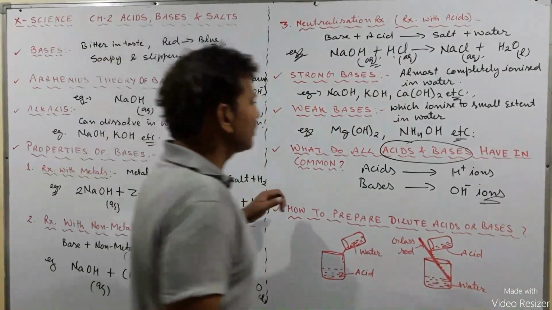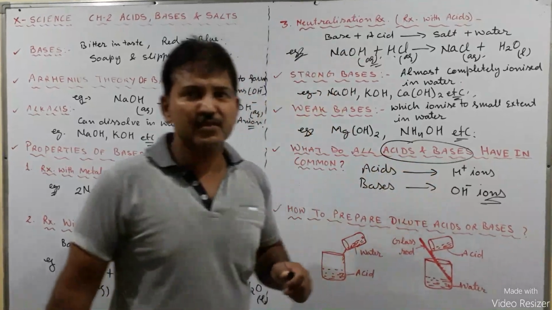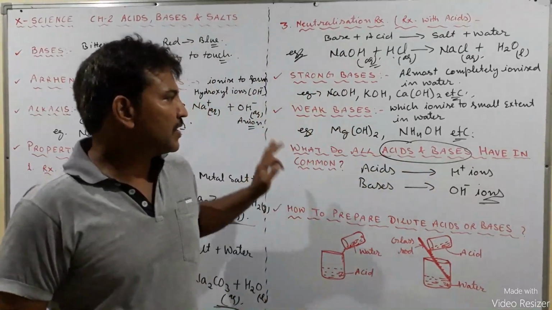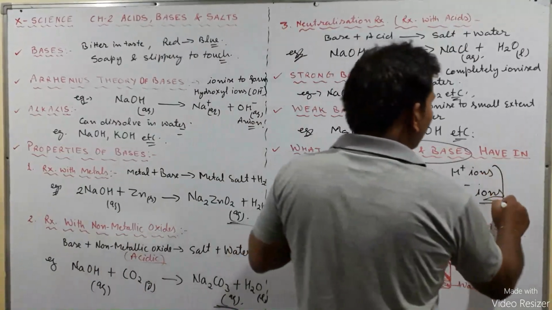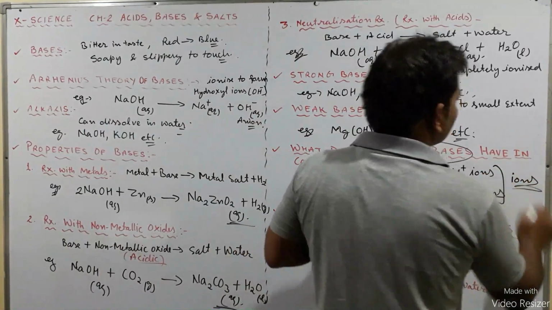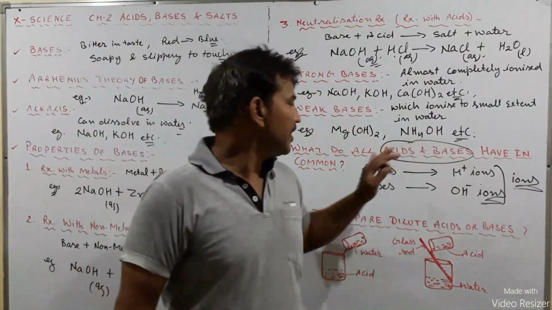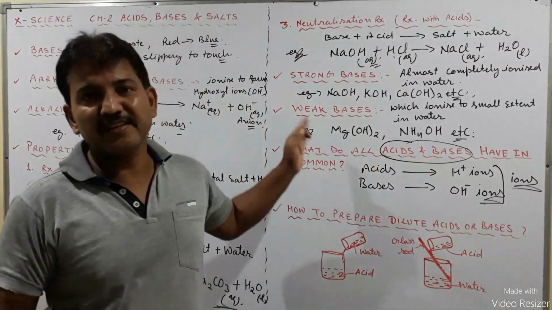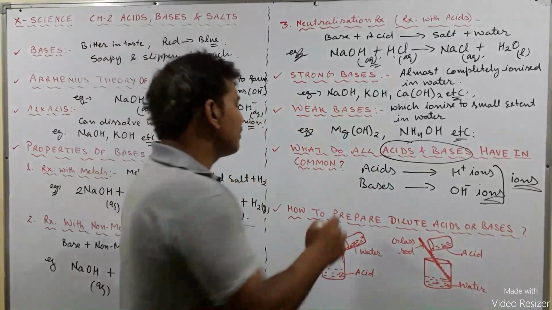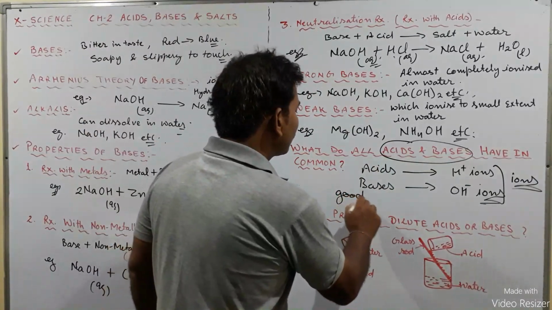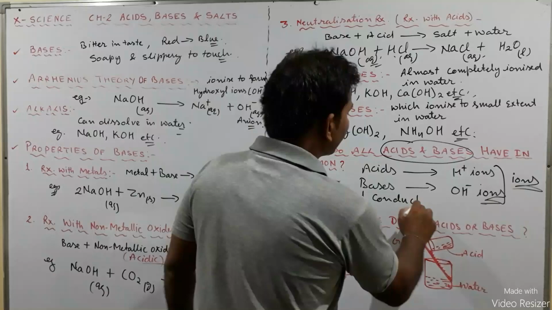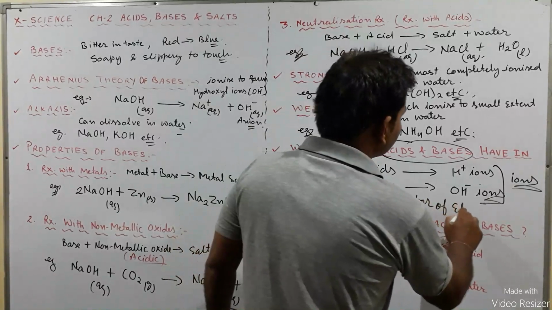Now what is common in both acids and bases? Both acids and bases form ions when dissolved in water, and these ions make the solutions good conductors of electricity.